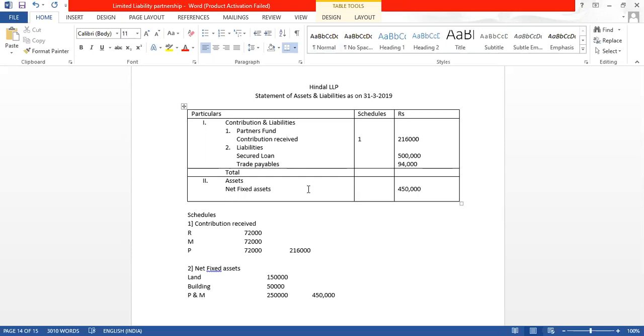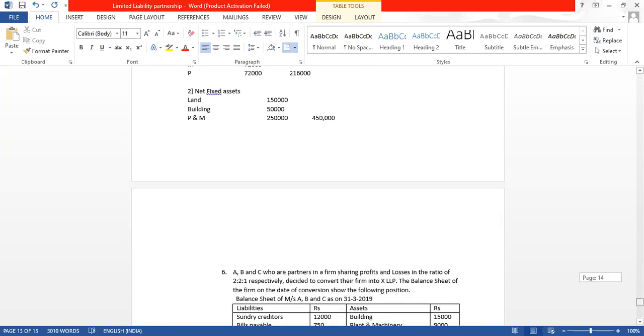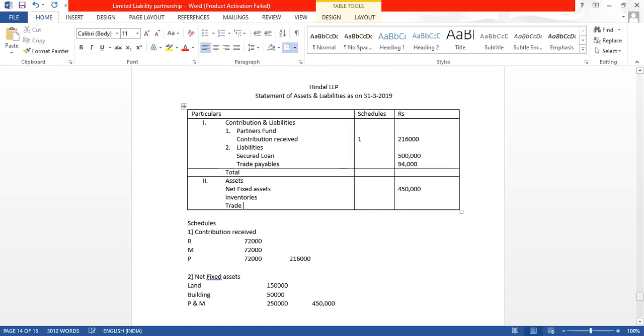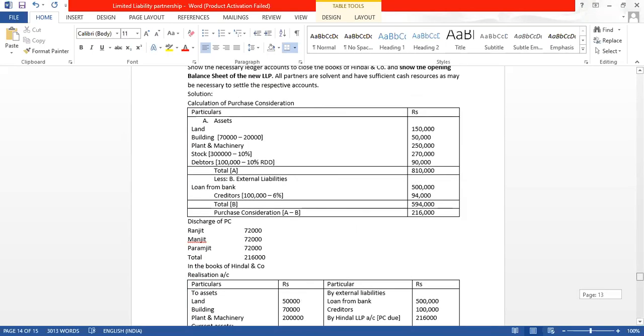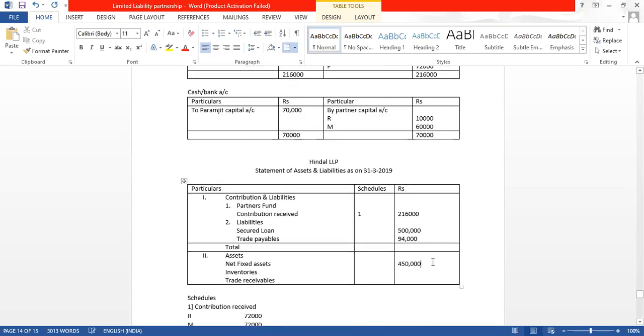And what else we have here? We have inventories and debtors. Stock and debtors. Apart from this, we have only two other assets, stock and debtors. So we will write stock, we will refer as inventories, and debtors we may say trade receivables. So inventories and debtors, how much is the value? Inventory is 2,70,000, debtor is 90,000. So we'll write here 2,70,000 and 90,000.